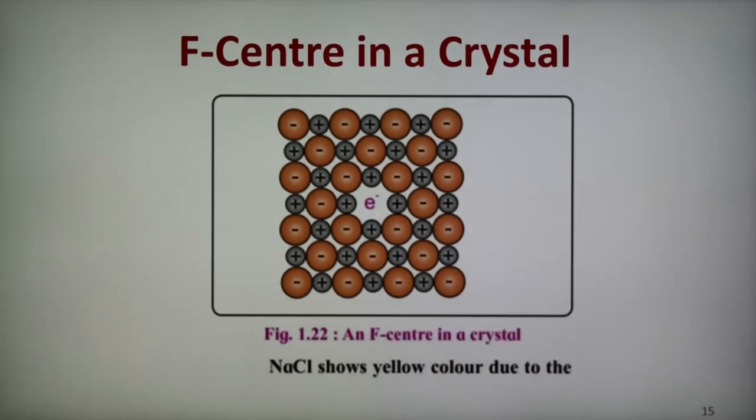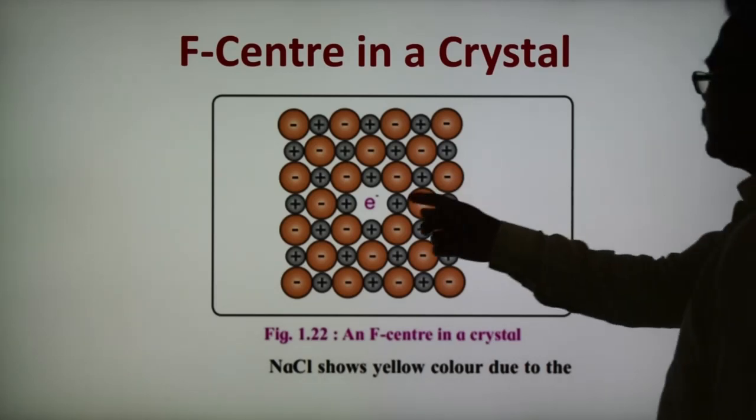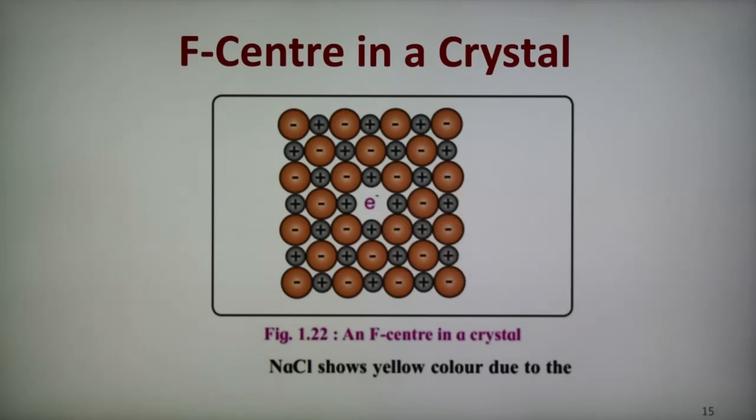Here an F center in the crystal is shown. NaCl shows yellow color due to the excess of sodium metal. So this is the case where we find F centers in the crystal. There are two types of non-stoichiometric defects: metal excess and metal deficiency. We have also seen that both metal excess compounds and metal deficient compounds act as semiconductors.